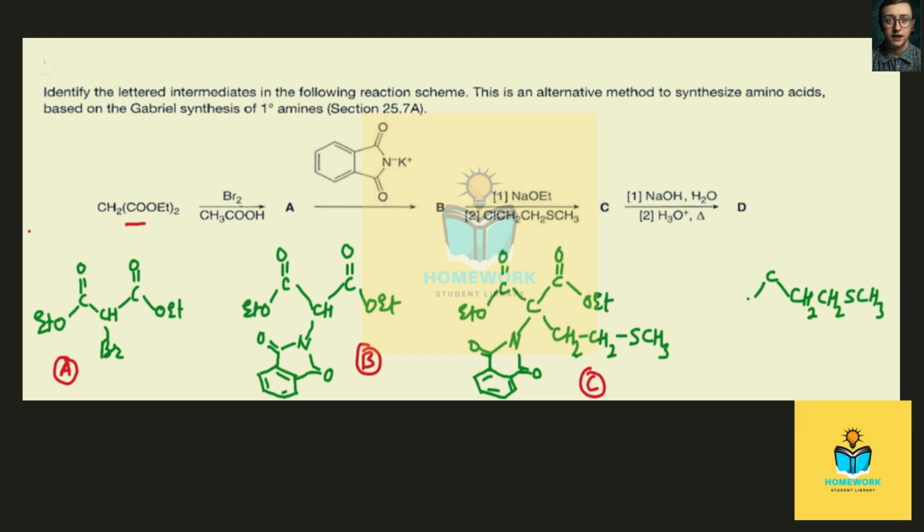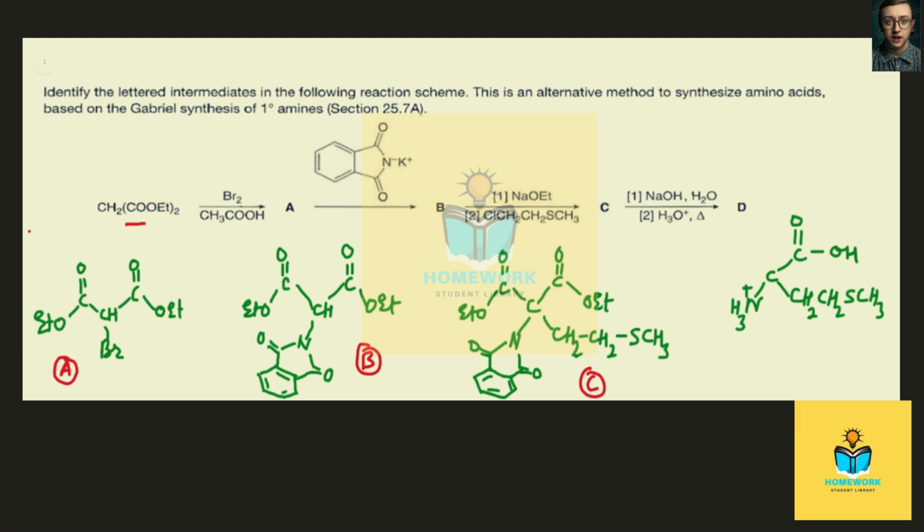NH3 plus, because the medium is acidic, so we are not getting the free amino group here. In place of that, this one protonated amino group we are getting, and carboxylic acid group will remain here, one carboxylic acid, and by decarboxylation of the other part, only hydrogen is left over here.